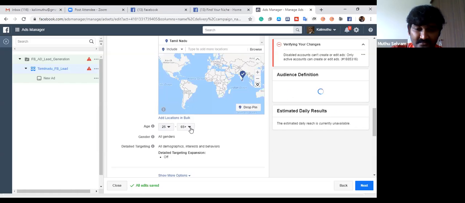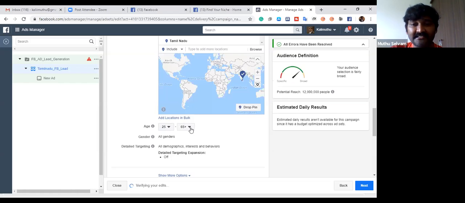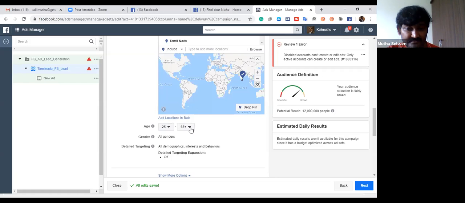I want to train people who are doing business, not teenagers. 25 to 45 is more than sufficient for me. If I set the age factor to only 25, now look at the potential. Still, I have shortlisted. Now, coming to the gender.